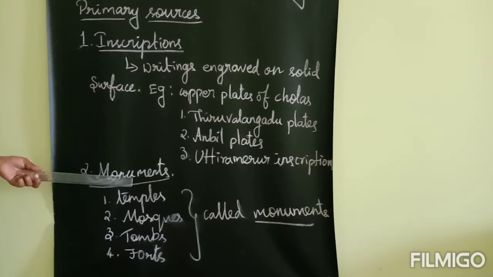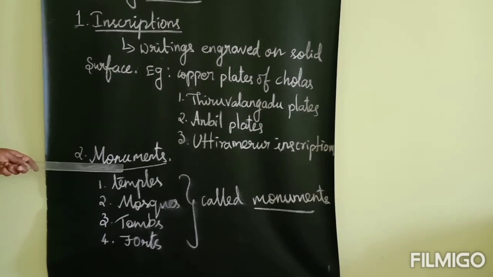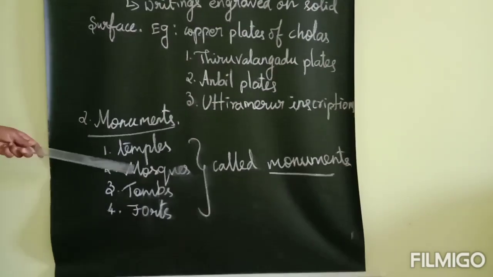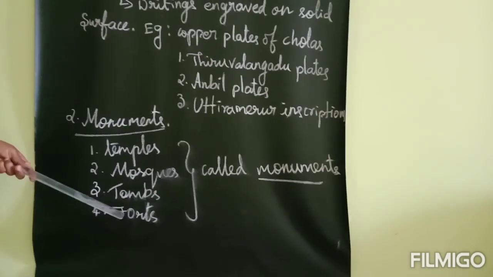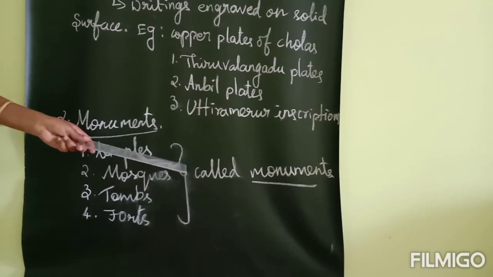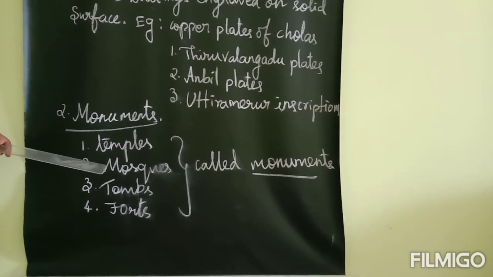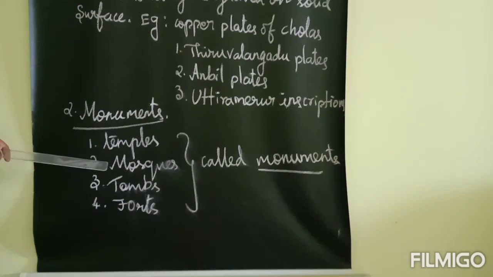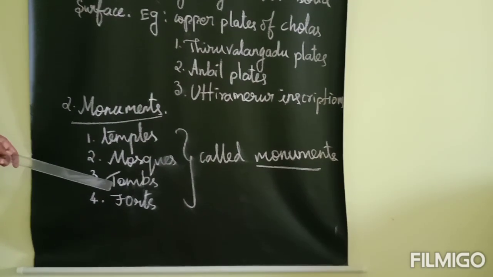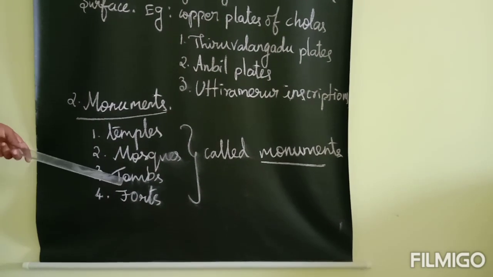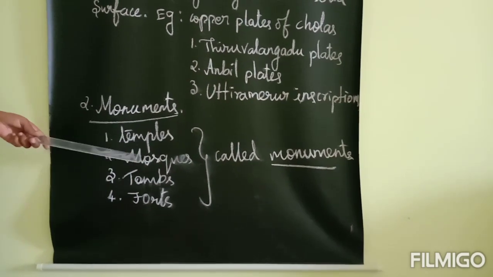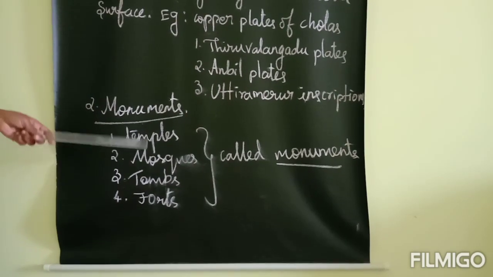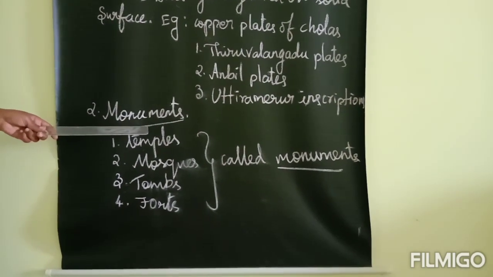And next one is monuments. What is that? Monuments is nothing but what we collectively call these things: temples, mosques, tombs, forts, everything collectively called monuments. In the last class we saw a lot of examples. Can you say one example? Yes. The best examples in South India are the Tanjai Pragadishwara temple, Gangaikonda Cholapuram, and Airavadishwara temple. These are all examples of monuments. In North India we can say Taj Mahal, Red Fort, Qutub Minar. Everything is an example of monuments.